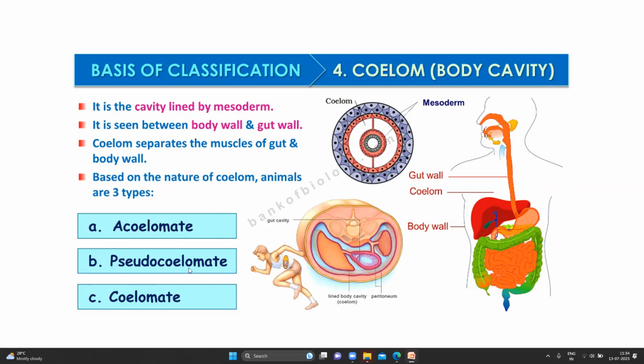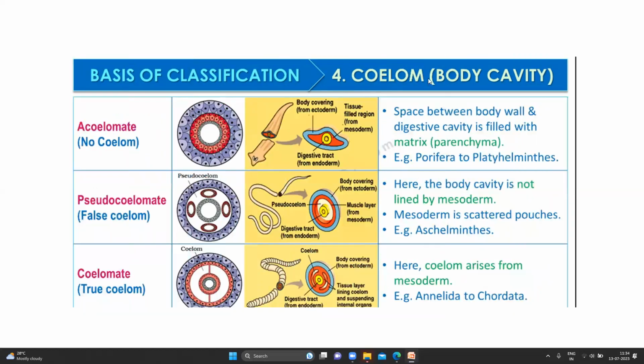Pseudocoelomate. Pseudo means pseudopodia. Pseudo means false. Meaning it is there but false. And coelomate means there will be a body cavity. See here, this is gut wall, this is body wall, and there is cavity. For coelom body cavity. Acoelomate, no coelom. Pseudocoelomate, false coelom. Coelomate, true coelom.